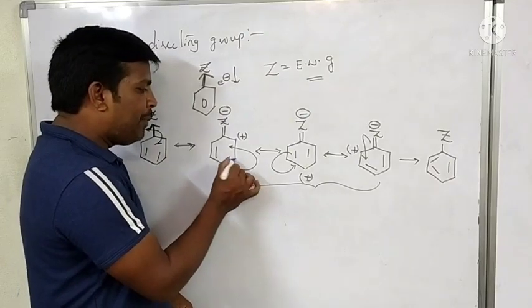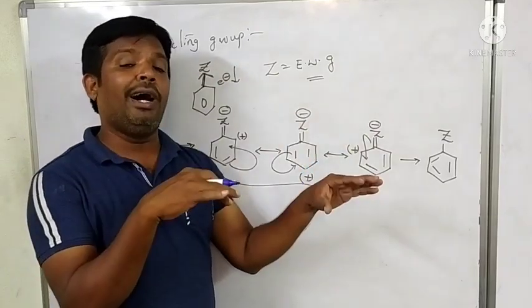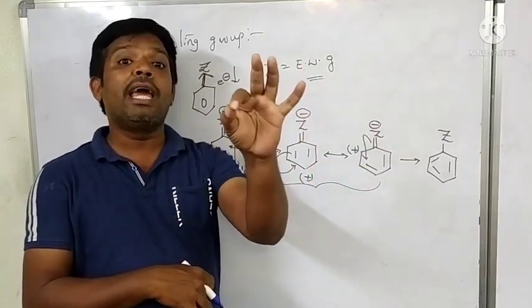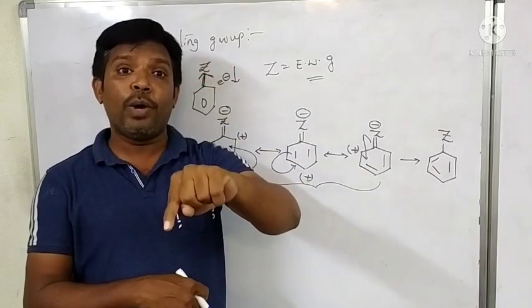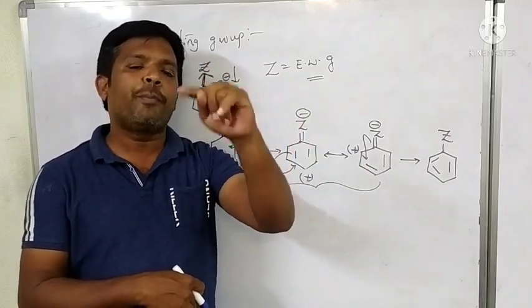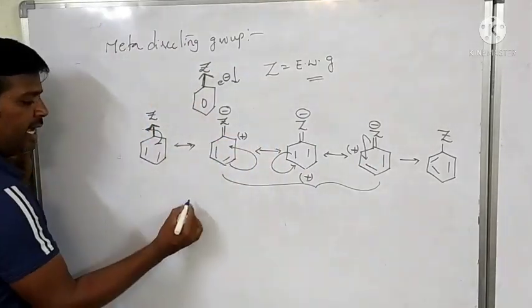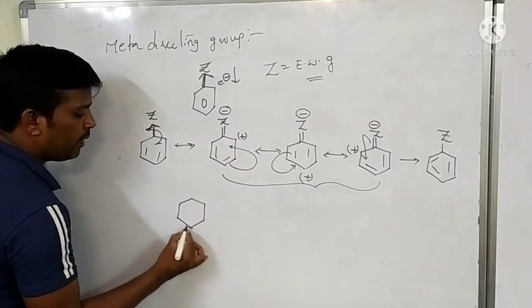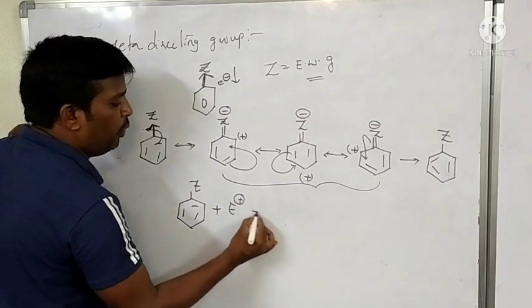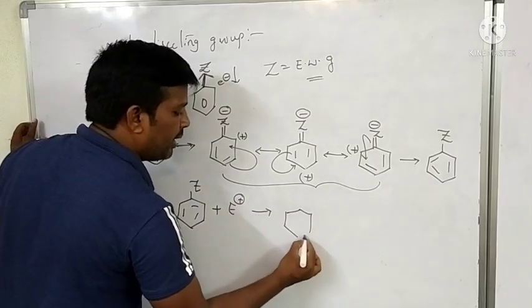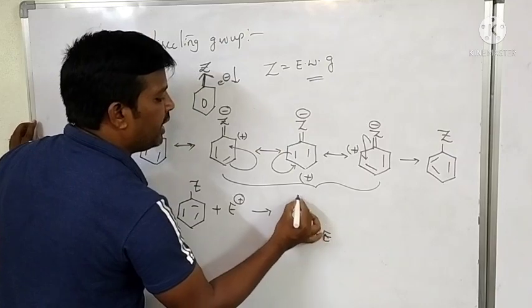When compared with the ortho and para positions, the meta position has high electron density. Why? The positive charge present on the ortho and para positions itself indicates the electron density is low. Due to that, the incoming electrophile is allowed to attach at the meta position of the benzene ring.